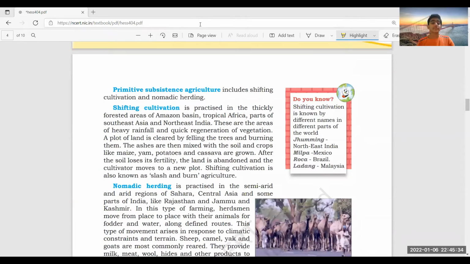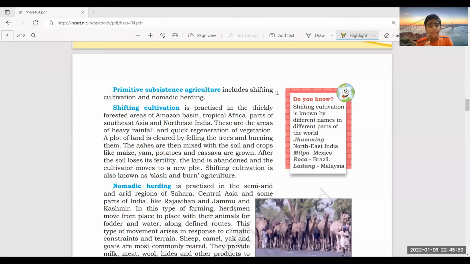Now, primitive subsistence farming is further classified into shifting cultivation and nomadic herding. Shifting cultivation is practiced in thickly forested areas of the Amazon basin and many other areas, of course.